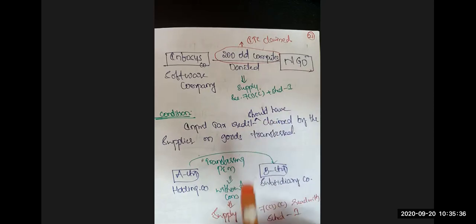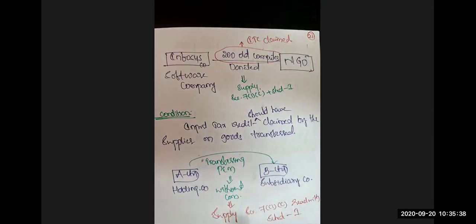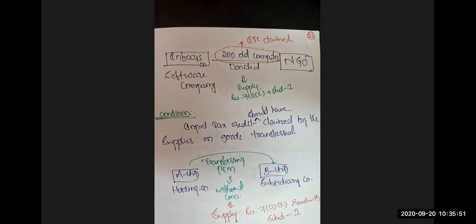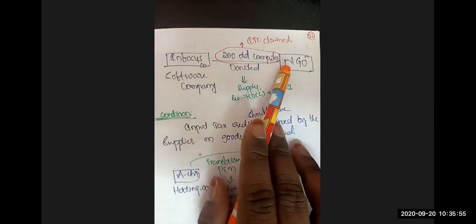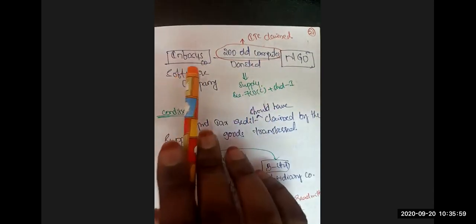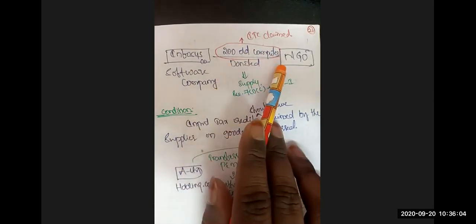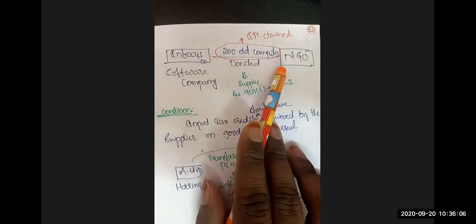And that NGO in turn is going to use those computers for providing computer education to orphans or poor children, economically weaker section people. NGOs are generally Section 8 companies, non-profit organizations. Hence Infosys has not claimed any consideration. But still, this transaction of donating 200 old computers on a permanent basis amounts to supply liable to GST.